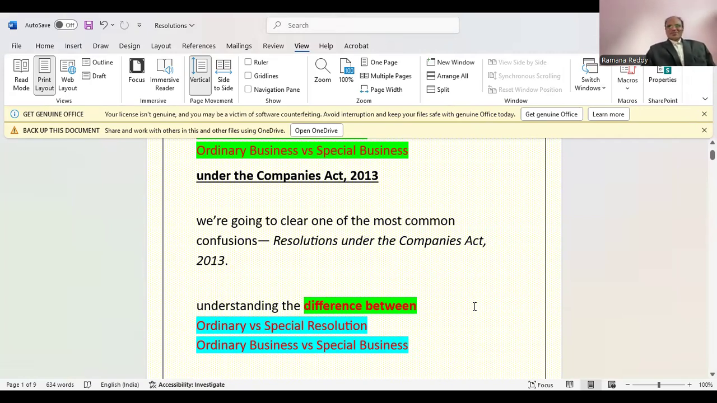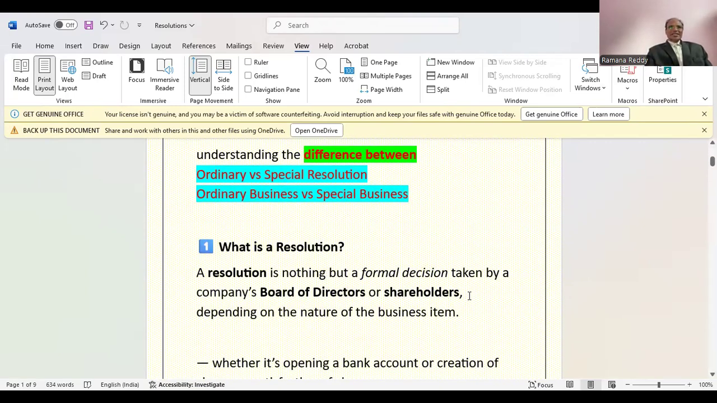Now we are going to discuss one of the most common confusions under the Companies Act 2013: whether ordinary resolution and ordinary business are both the same, and special business and special resolution. So, understanding the difference between ordinary resolution and special resolution, and ordinary business versus special business, we'll discuss in detail.